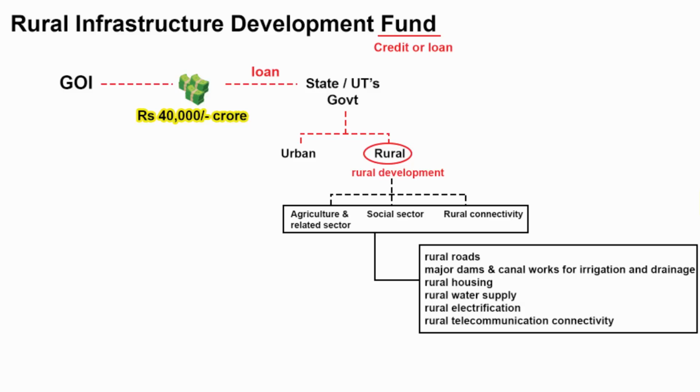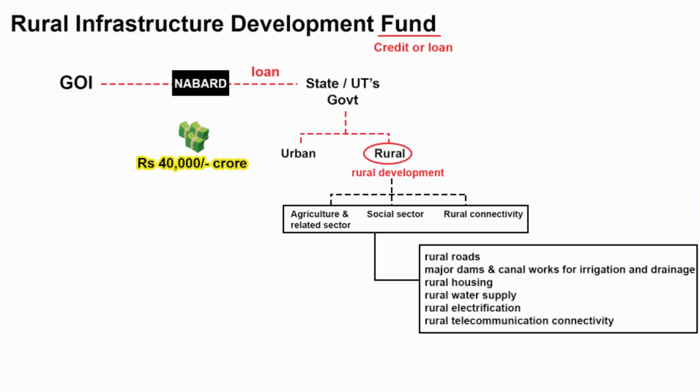The money that is allocated by the central government for rural infrastructure projects is maintained by the National Bank for Agriculture and Rural Development. Then the respective state and union territories governments or state-owned corporations make use of this fund by taking it as a loan from NABARD. The loans that are issued must be repaid within 7 years in equal installments. It also has a 2 years grace period, meaning if you are unable to pay it within 7 years, 2 more years will be given. Since it is a loan, then obviously there will be interest on it. The interest amount must be paid at the end of each quarter.